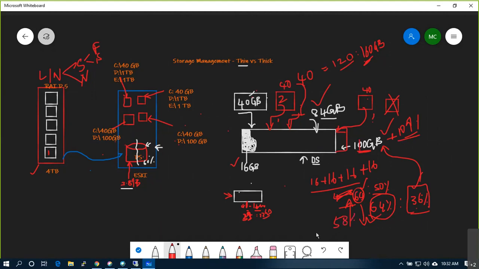After 1 week, again it reaches 70%. Again they will increase 10%. It will become 120 and it will keep on going. As your business grows, as your customer data grows, it will keep on growing. What will happen if all of a sudden you put the data on the data store? Okay, it reaches 90%.